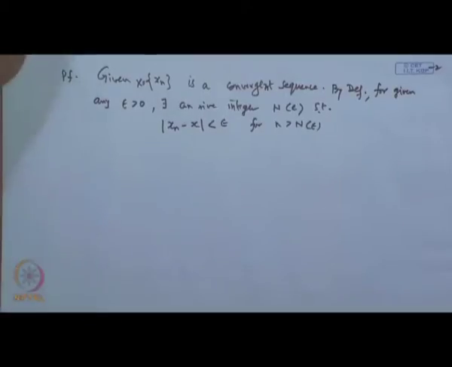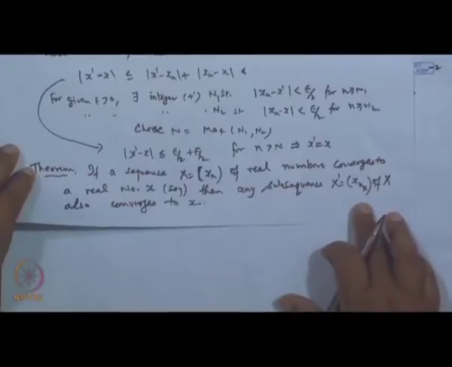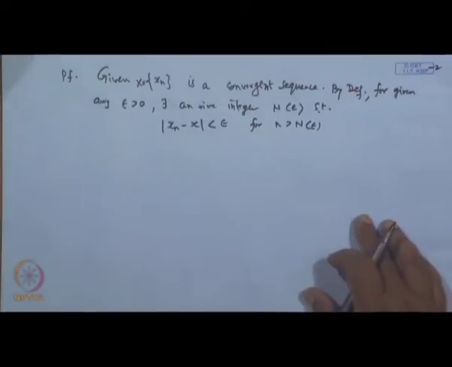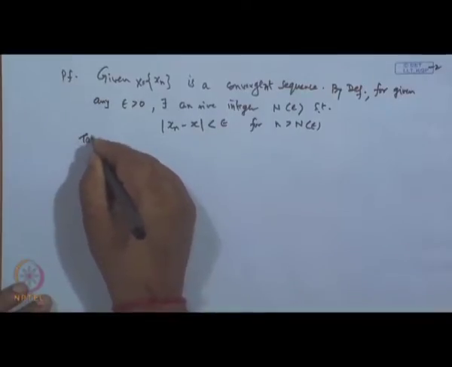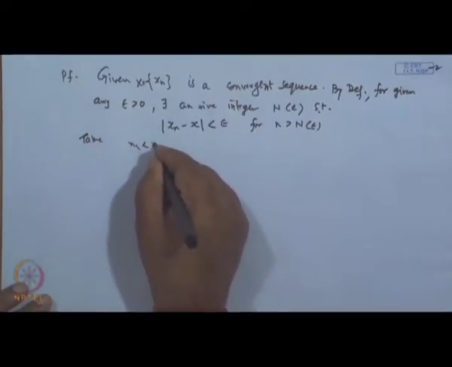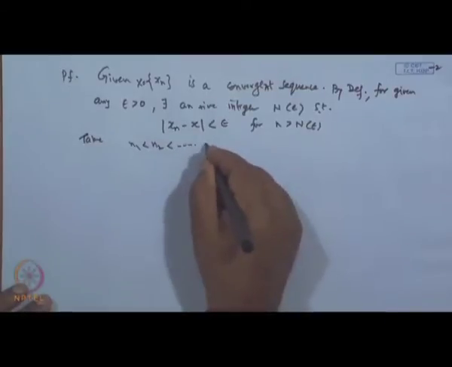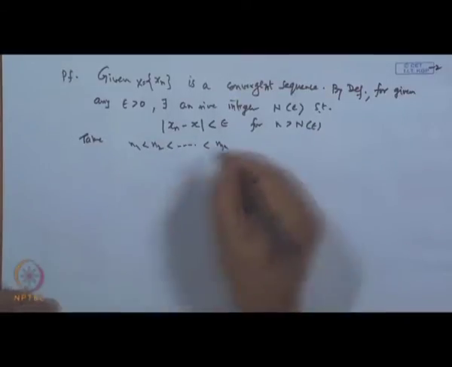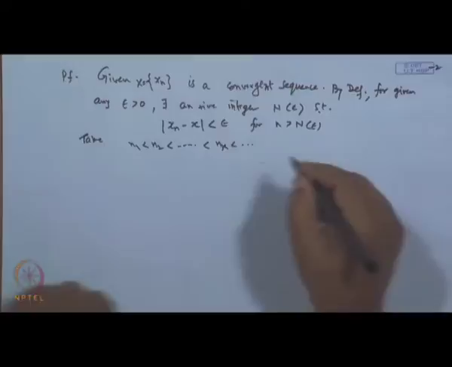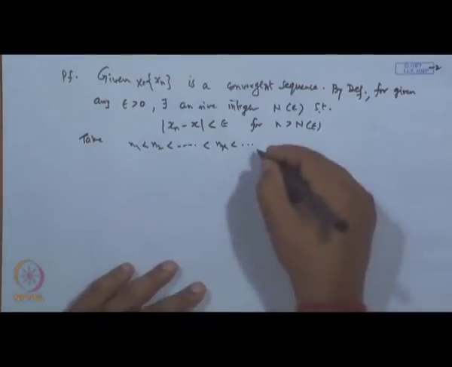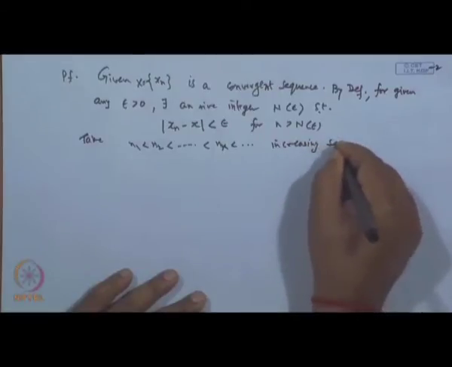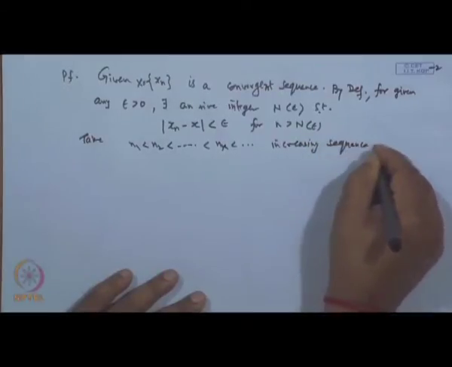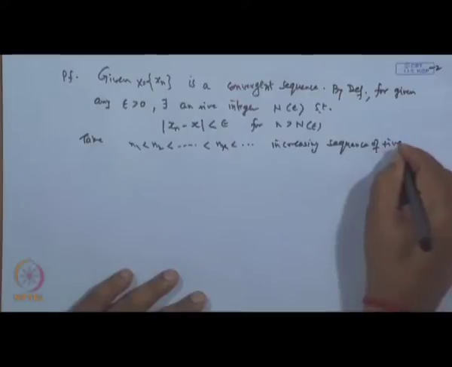Now, we wanted any subsequence to converge. So, let us pick up the terms, take n 1 less than n 2 less than n 3 less than n k, and like this. This is an increasing sequence of positive integers.